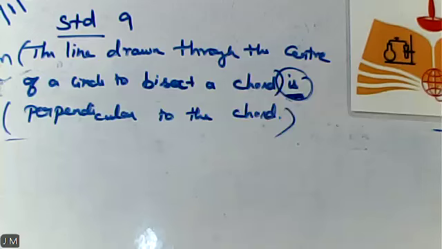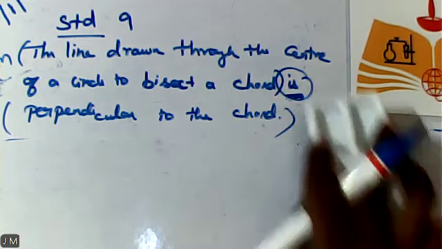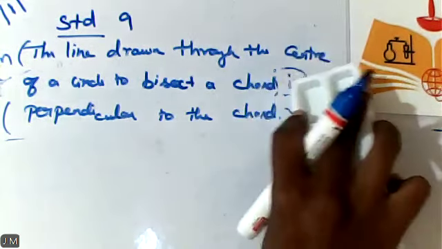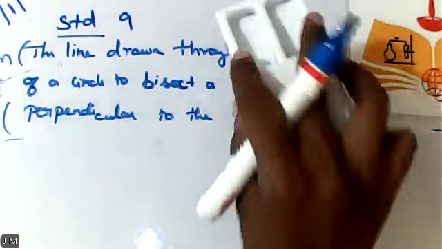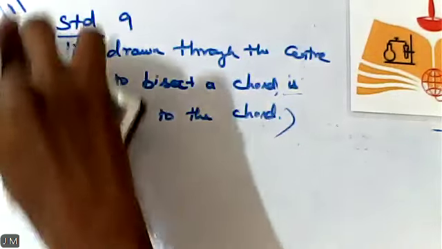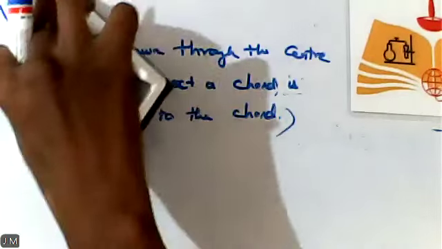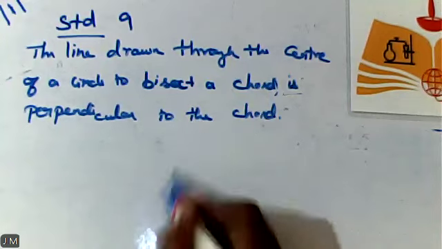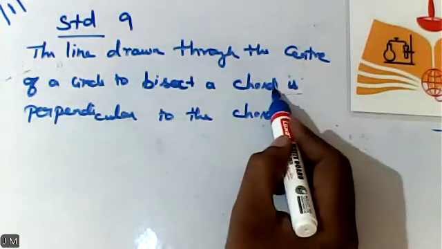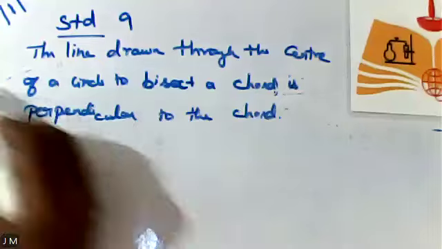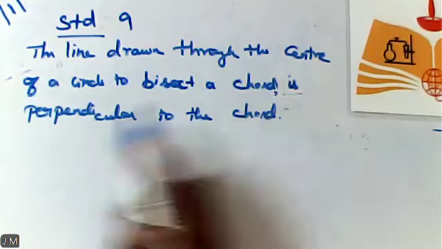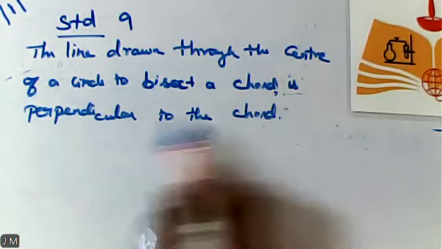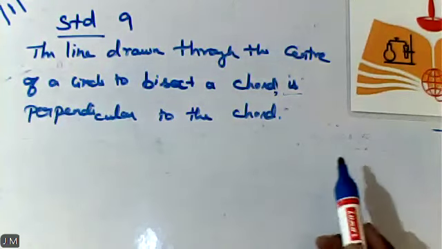Shall we start the theorem? So quickly, can you read the statement? How will you identify what is given and what you are supposed to prove? Only with the help of the word "is" or the symbol comma. Before that is given, and after that is to prove.